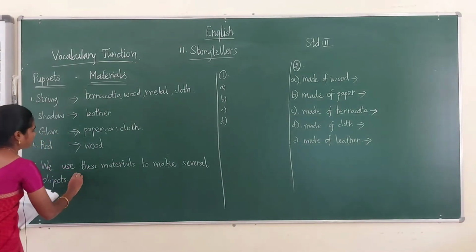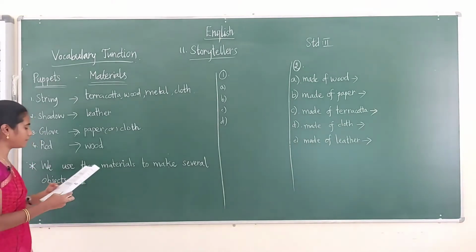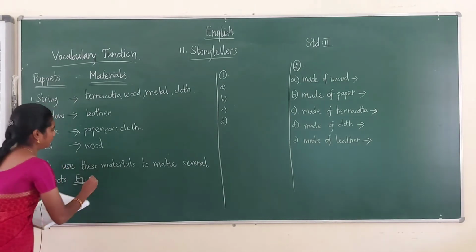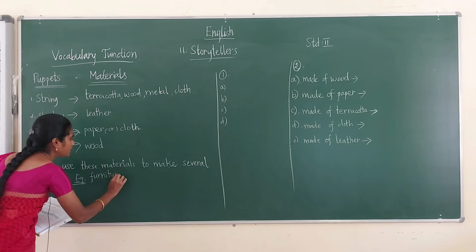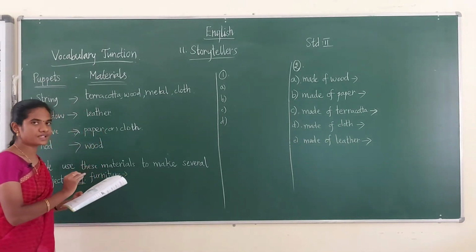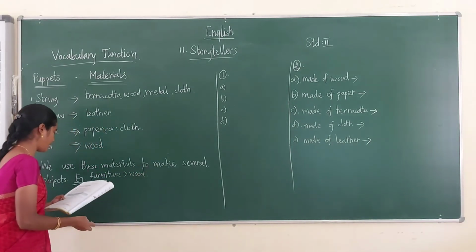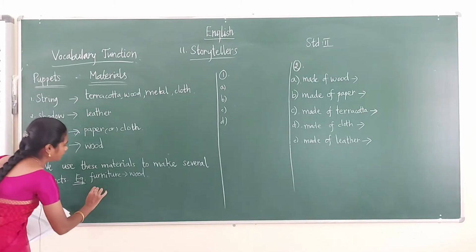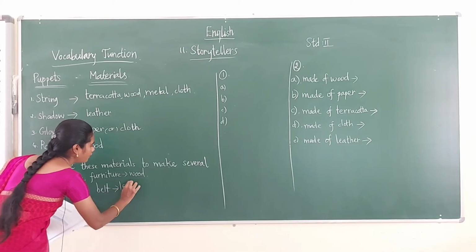For example, see here, furniture. Furniture is made of wood. Furniture means chair, table, bench, desk. That all comes under furniture. Furniture is made of wood. Okay. The next one, belt. Belt is made of leather.